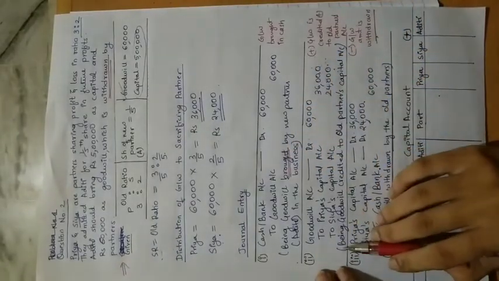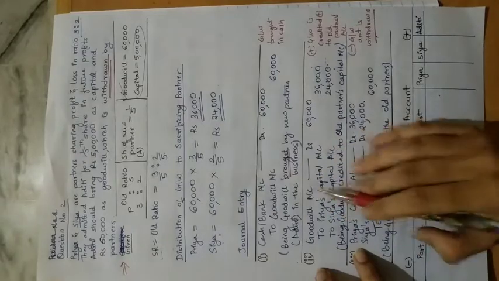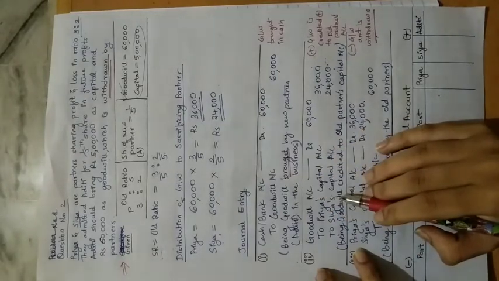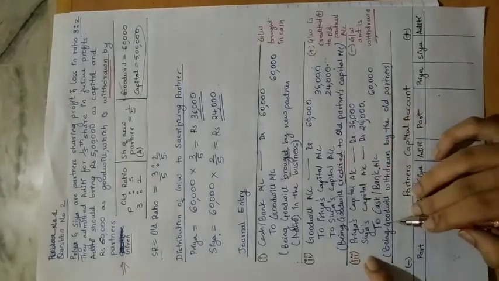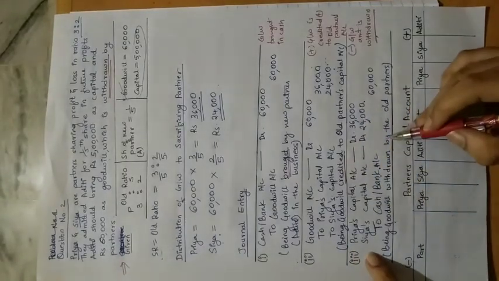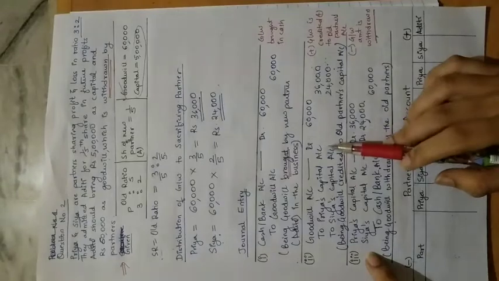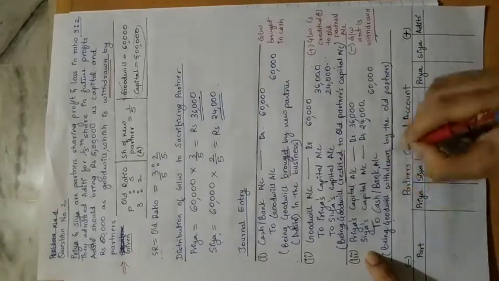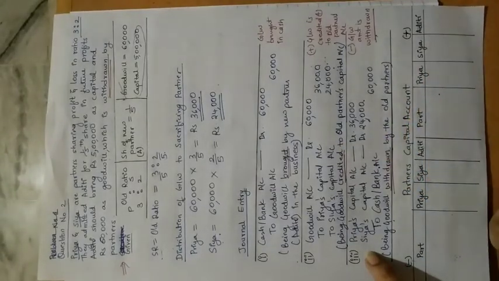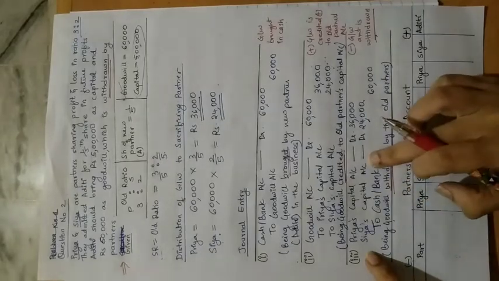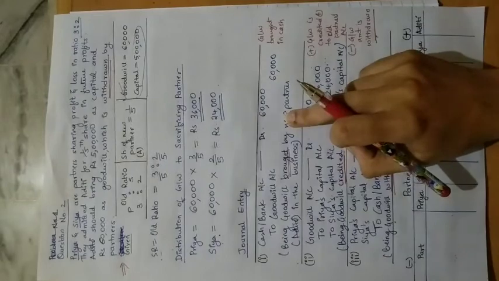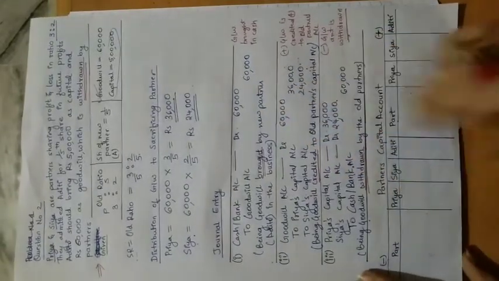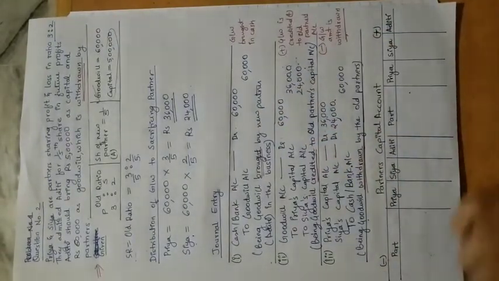This entry we record when the goodwill that has been brought is credited, it is added to the old partners' accounts. And this entry will come only when the old partners are withdrawing the money that has been added to their account. So this is the withdrawal entry. As I told you, this entry cannot come before this entry, and this entry cannot come before this entry. Please understand that.